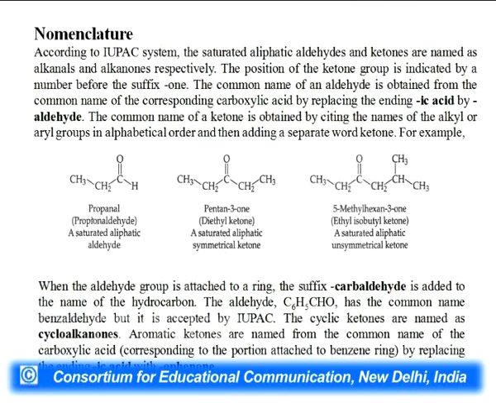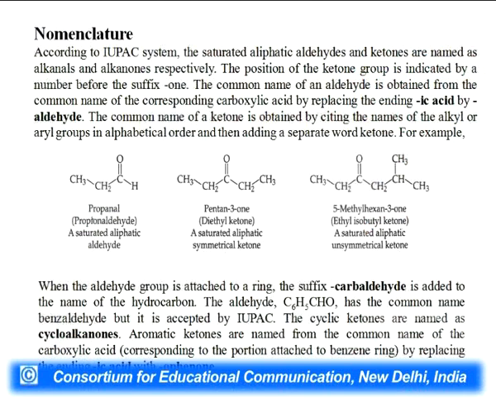For example, here are the 3 examples like CH3CH2CHO, it is propanal, a saturated aliphatic aldehyde. Second one, pentan-3-one, it will be one because the carbonyl group, ketonic group is on 3rd position, diethyl ketone, a saturated again aliphatic symmetrical ketone.